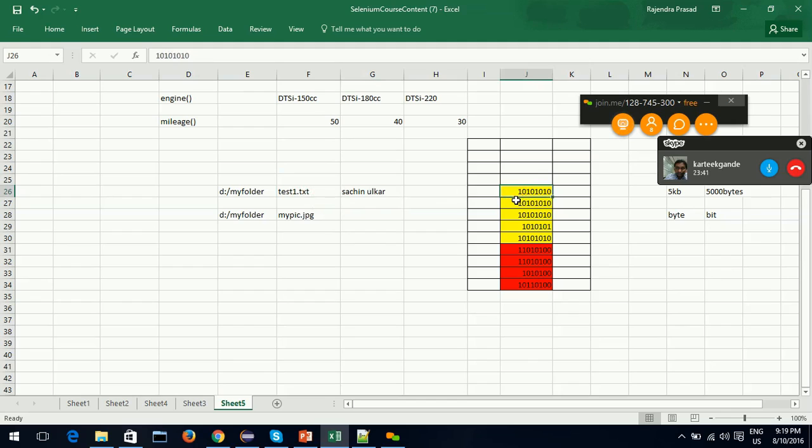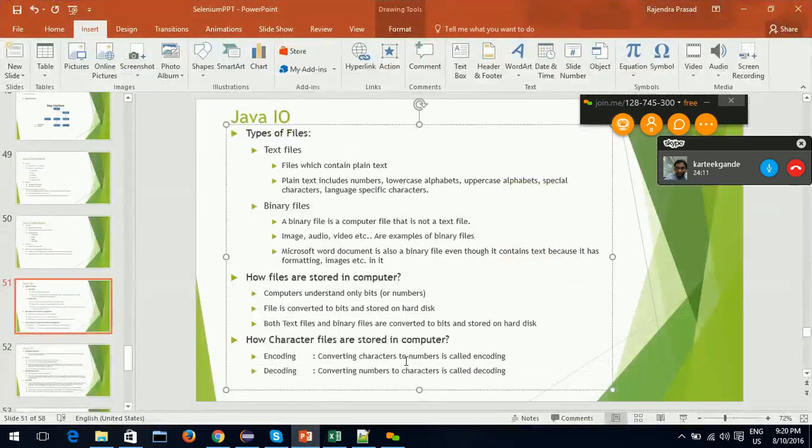There should be some formula or logic or algorithm which defines that character S should be converted to this value, character A to this value, character C to this value. There should be some mechanism which tells us how to convert file data into bits. That is called encoding. Converting characters to numbers is called encoding.